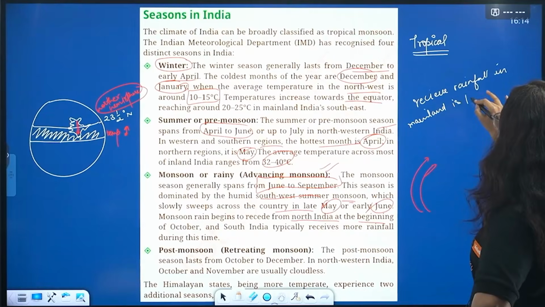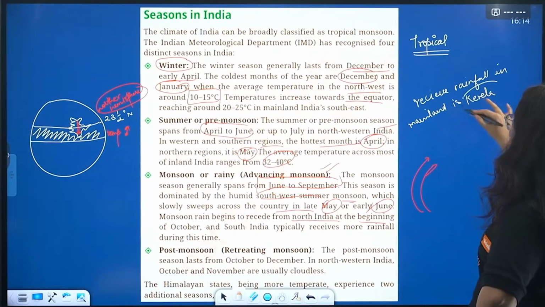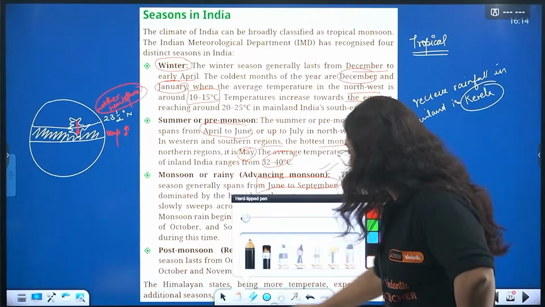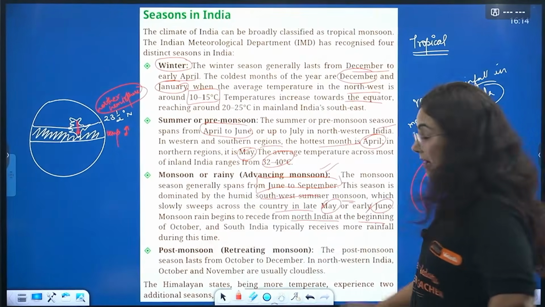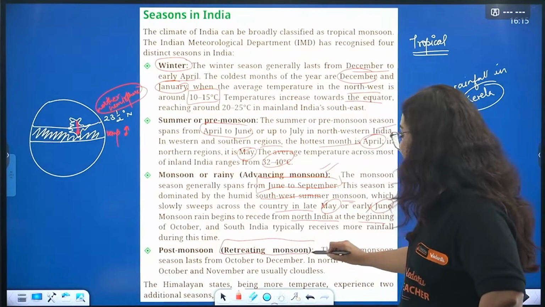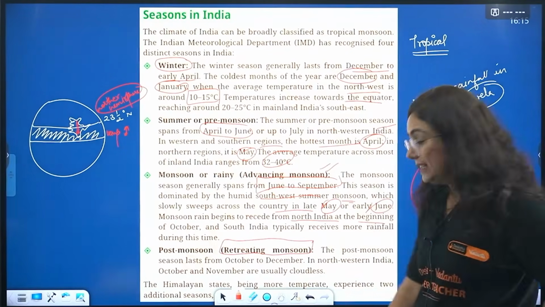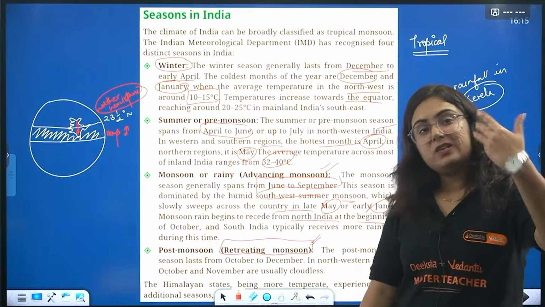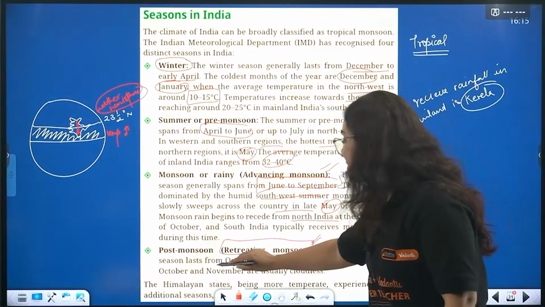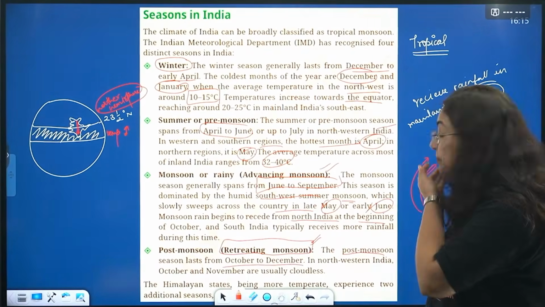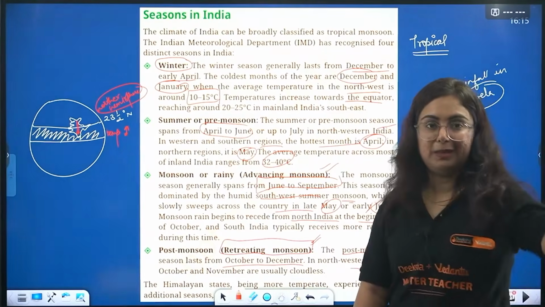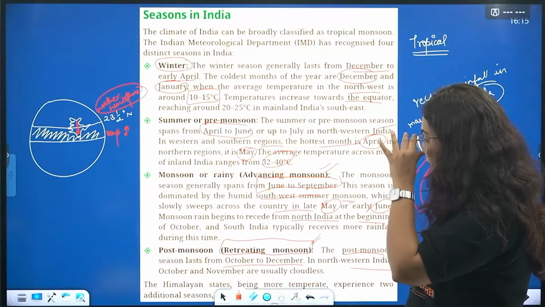Okay? पहले तो वैसे तो it's South India, but South India में भी in particular it's Kerala. Then post monsoon, beta. So yes, in some of the places of India, beta, in the winter season also we see the rain showers. This monsoon is known as retreating monsoon, reoccurring monsoon. Okay? The post-monsoon season lasts from October to December and it is caused due to northwestern parts of India. Matlab, the winds coming from northwestern parts of India.